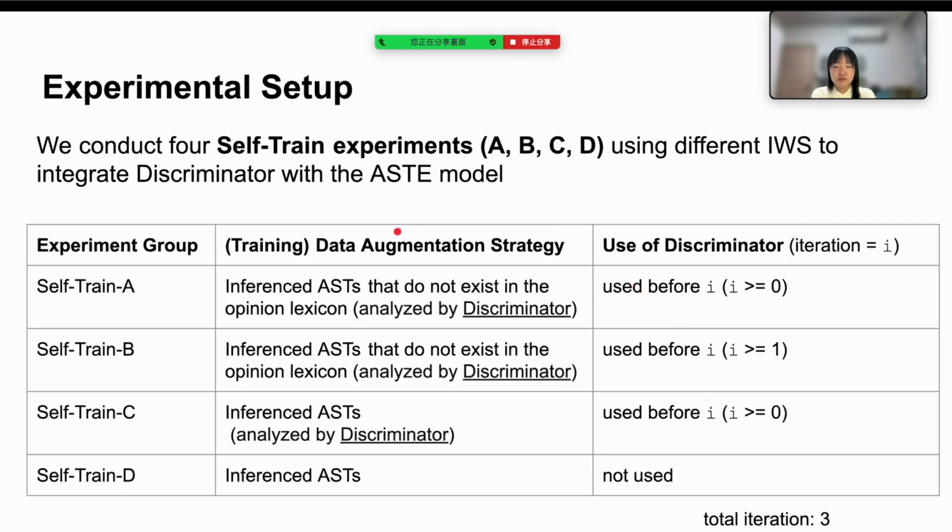We have two strategies to augment the training data of the ST model. One is to add inference ASTs that are not in the opinion lexicon, or the other is to add all inference STs into the training data. Except for self-train D, other experiments use a discriminator to select the correct STs. Regarding the use of the discriminator, self-train A and self-train C use it in every iteration, but B uses it after iteration 1, and self-train D doesn't use the discriminator.